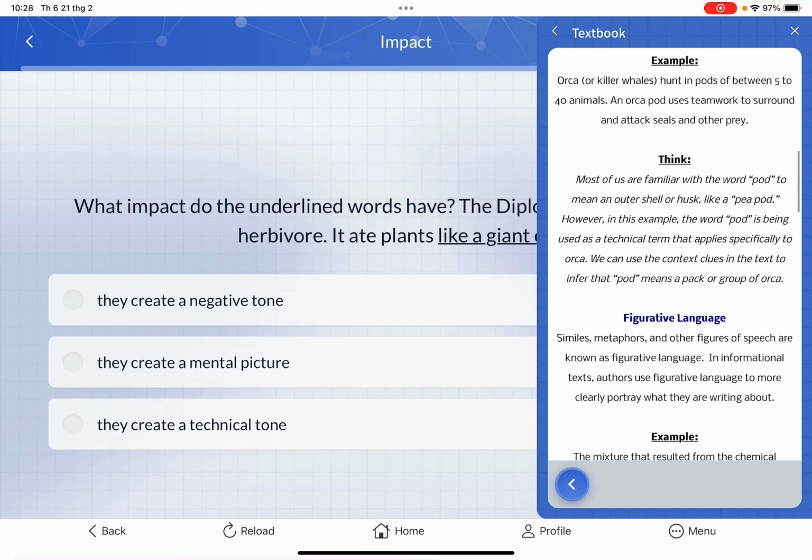Okay, so most of us are familiar with the word pod as an outer shell or husk, like a pea pod, or AirPod. However, in this example, the word pod is being used as a technical term that applies specifically to orca. So we can use the context clues in the text to infer that pod means a pack or group of orca, like in a pea pod. They're all together. It's like a team.